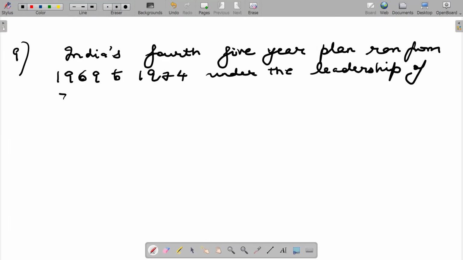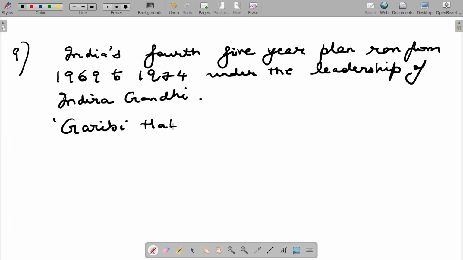Garibi Hatao, that means remove poverty, and growth with social justice.